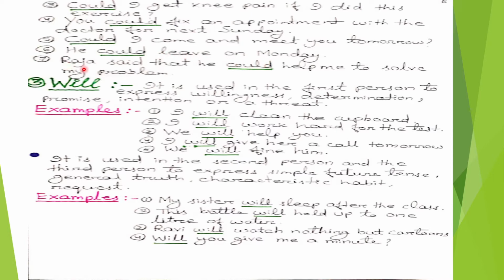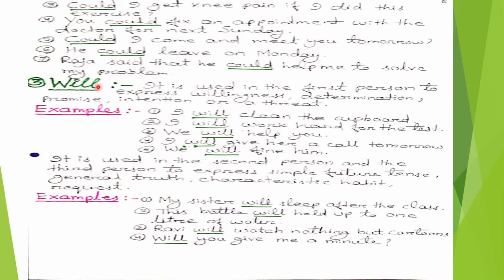Last number, Raja said that he could help me to solve my problem. The seventh sentence is in indirect speech, and here we use the past tense of can. Now, third, the modal auxiliary verb will, which we will discuss now.